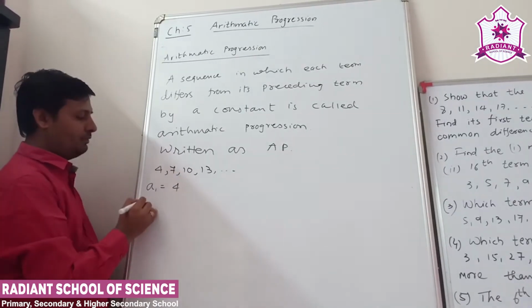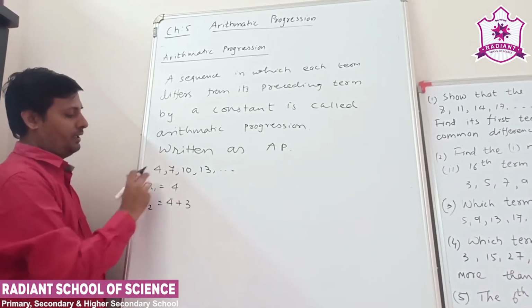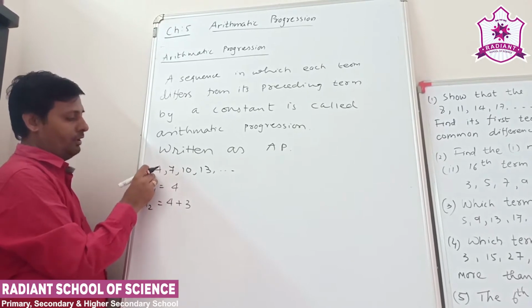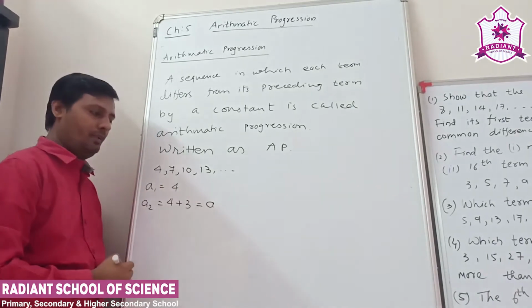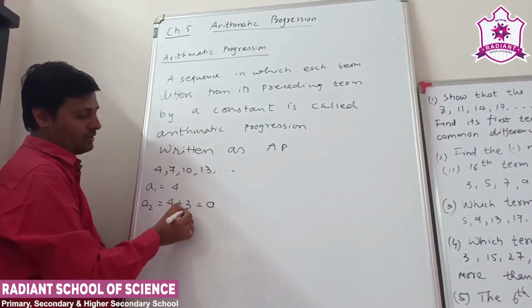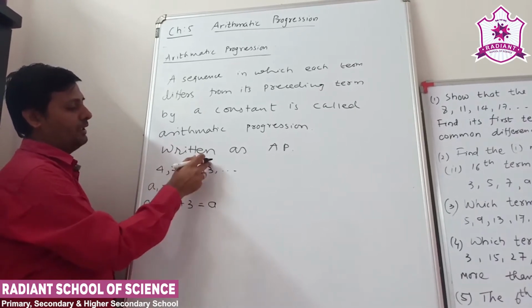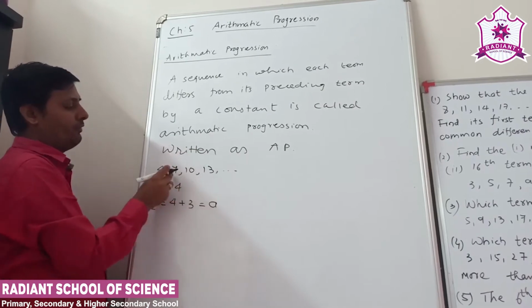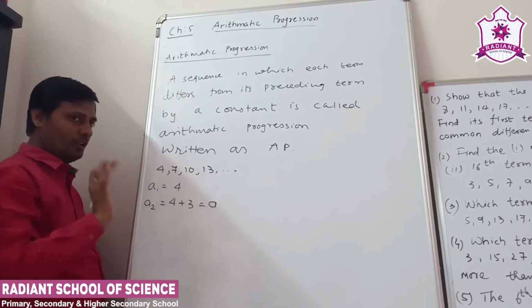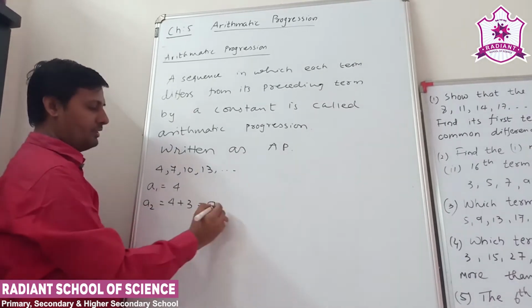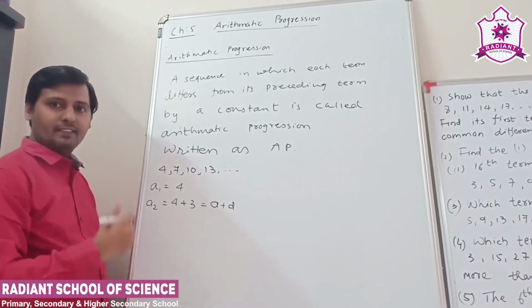Understand? The second term is equal to 7. So A2 is 4 plus 3, because we take 4 and add 3, and you get 7. So here the 4 means the first term A. And this constant value: 4 plus 3 is 7, 7 plus 3 is 10, 10 plus 3 is 13. So each term differs from its preceding term by a constant, here the constant 3. This constant is called the common difference, denoted by D. So 4 plus 3 is equal to 7. This is the second term.